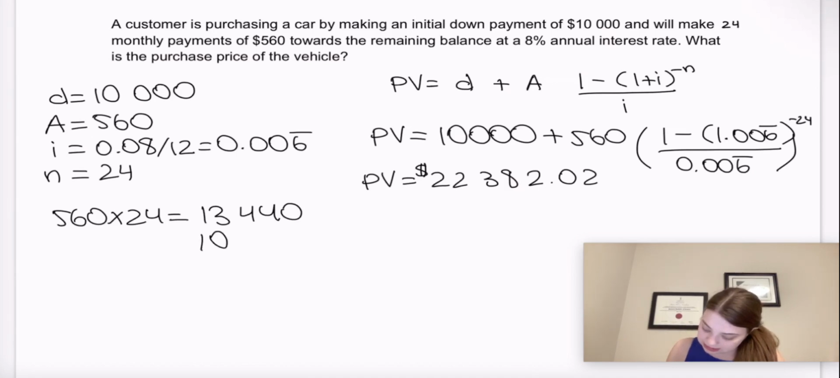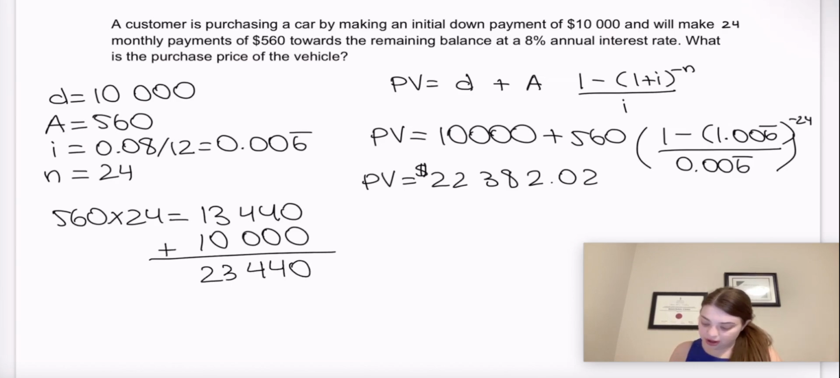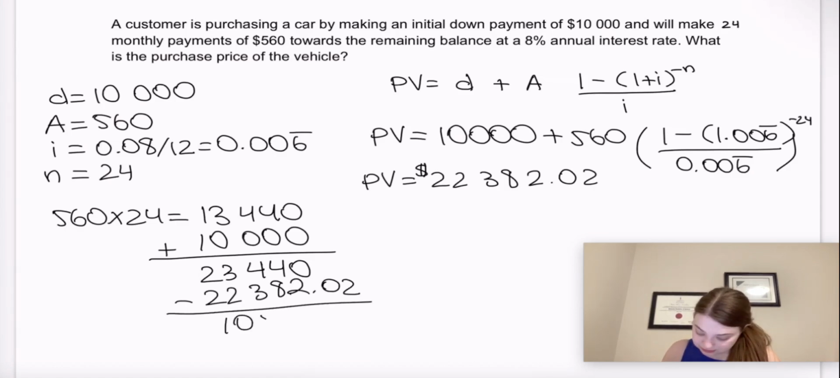Plus, we also paid $10,000 for the down payment. So if we add those two numbers up, we get the total amount paid for the car was $23,440 when the sticker price was only $22,382.02. So therefore, if we subtract off the amount that we would have had to pay anyway, we get $1,057.98. You might be thinking, oh, that's not that bad.